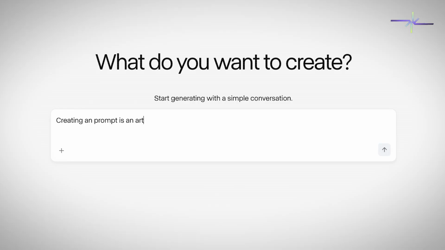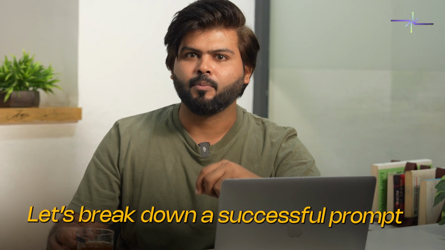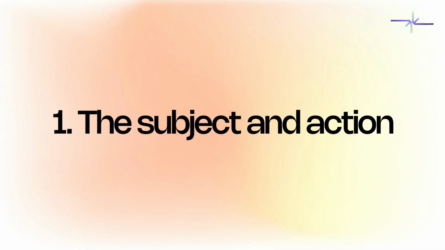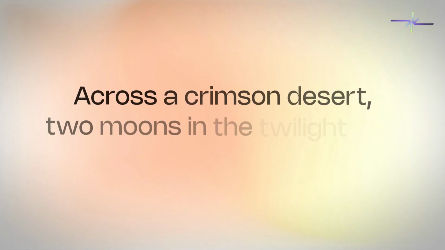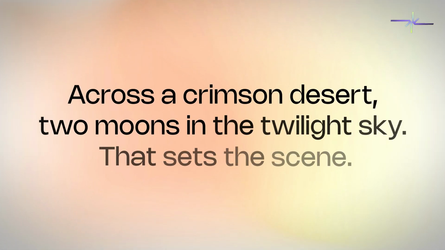Creating a prompt is an art. Let's break down a successful prompt. It has four key parts. First, the subject and action. A lone astronaut walking slowly. That's our story. Second, the environment. Across a crimson desert, two moons in the twilight sky. That sets the scene.